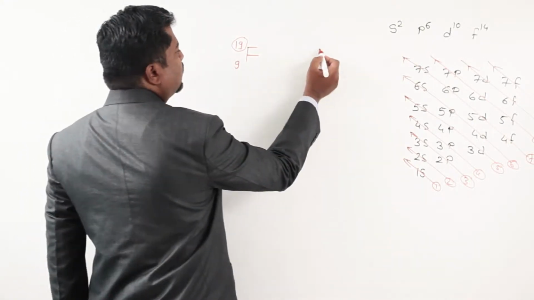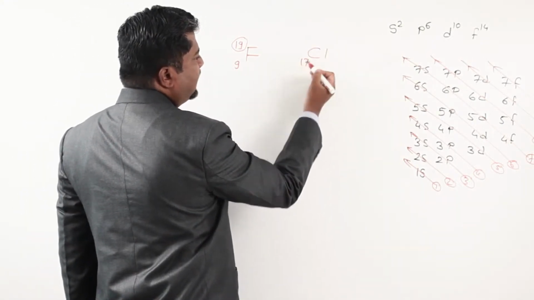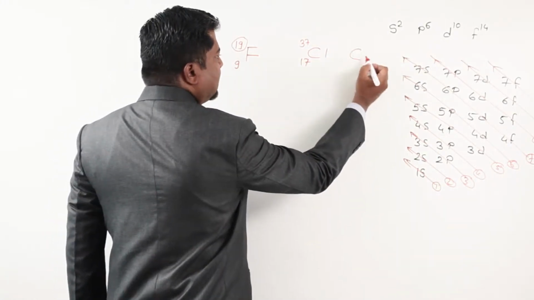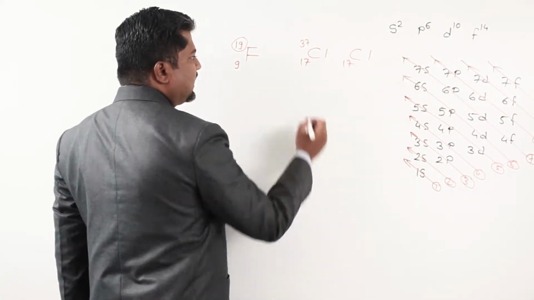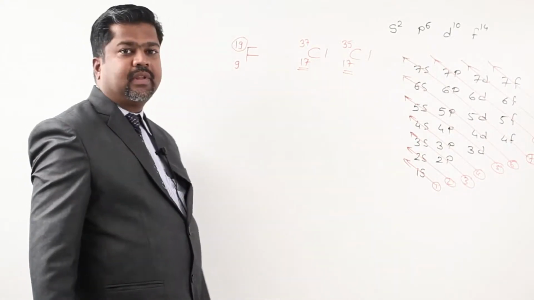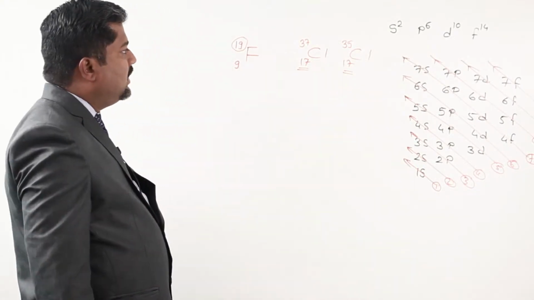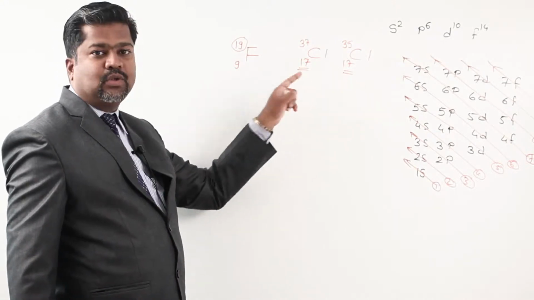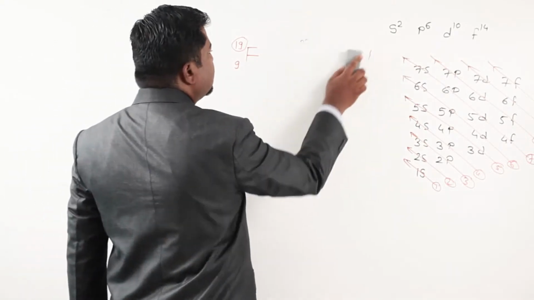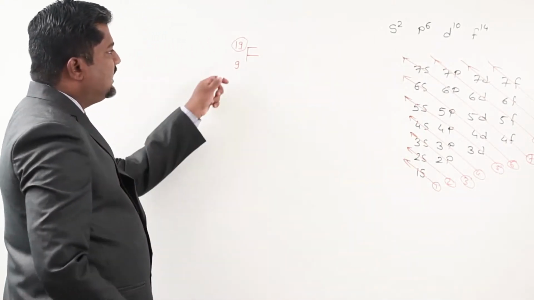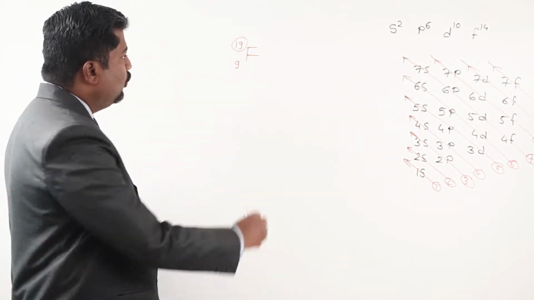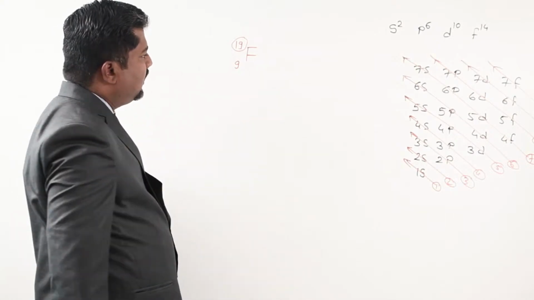Let us check out. For chlorine, we have atomic number 17, you are aware, and mass number 37. But another chlorine is there which has atomic number 17. So here it is matching, but this is 35. Like that, different chlorine atoms are there, so they are called isotopes. Naturally occurring fluorine does not have any isotope, it is only a single isotope. We call this F19. So naturally occurring fluorine is F19 only. No other isotopes are there for fluorine.